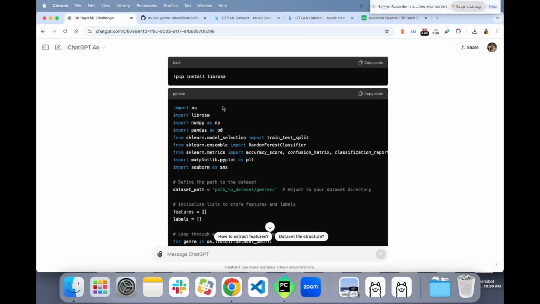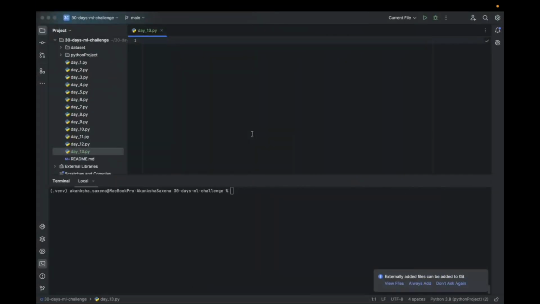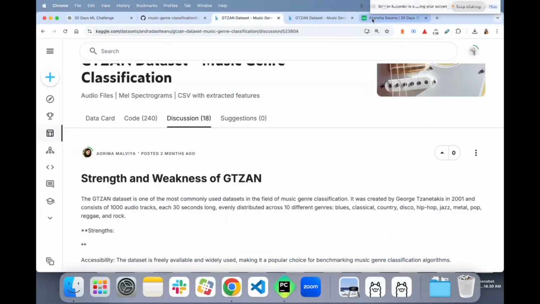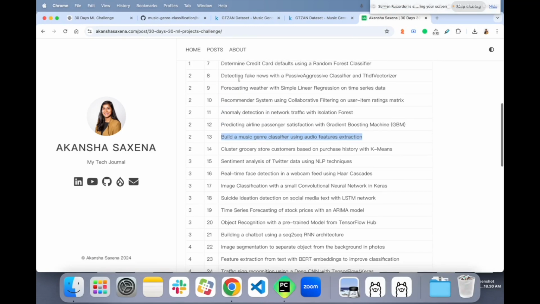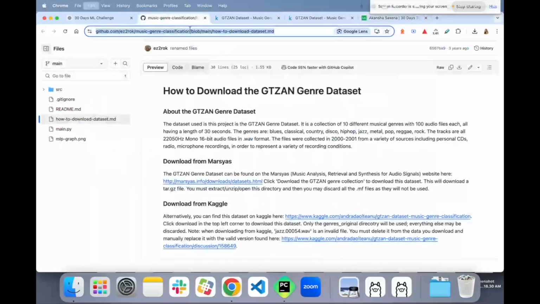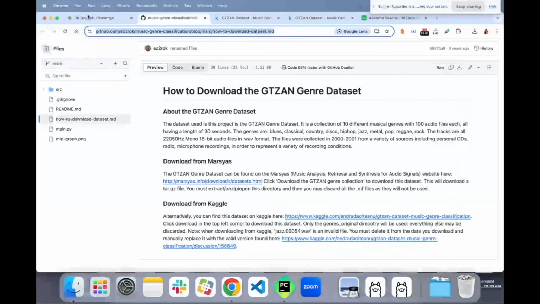So we are on step number one, which is to load the dataset. Today's problem is to build a music genre classifier using audio feature extraction. The dataset is from here. So you got the dataset, we have stated what the problem is, so let's start with solving it.